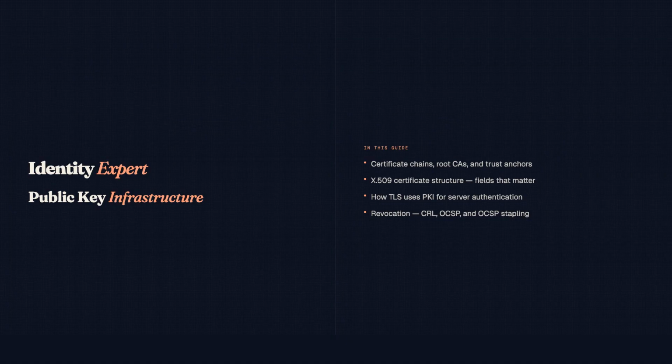In this guide: why asymmetric cryptography needs a trust anchor, how the certificate chain from root CA to identity certificate is built and verified, what X509 extensions control path length and key usage, and how certificate revocation works in practice.